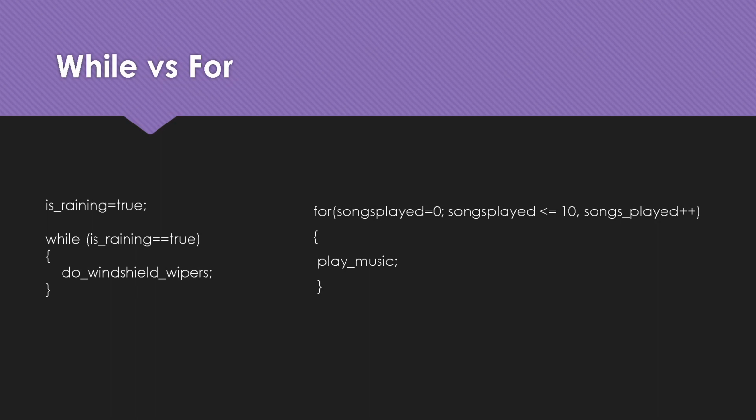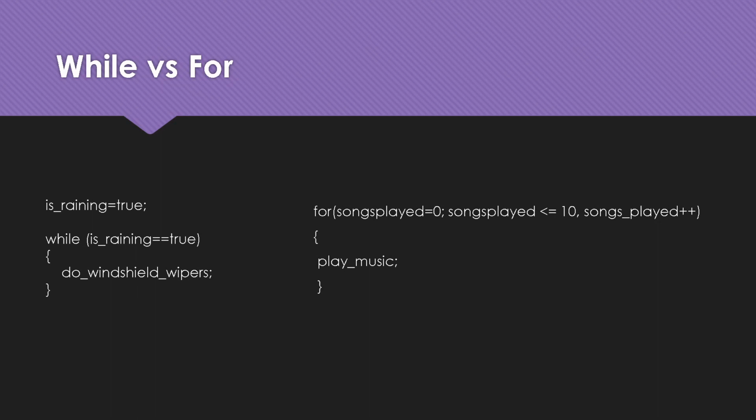But in that case I am not certain when this is going to end, whether in 1 hour, 2 hours, 3 hours. Maybe it rains for 24 hours and I'm driving somewhere. So is raining will be true for 24 hours, and I have to run the windshield wipers. Maybe it ends in 5 hours, we are not sure about the time period for how long it is going to rain, right? So in this case, until is raining is true, we have to run the windshield wipers.